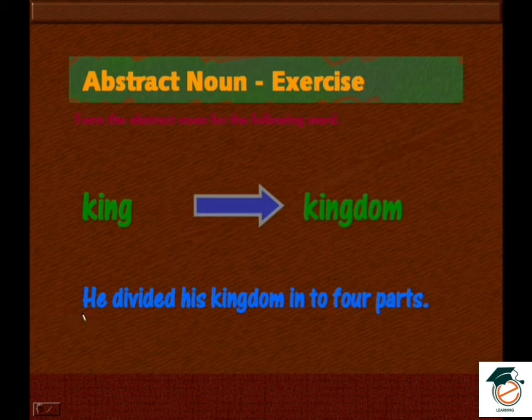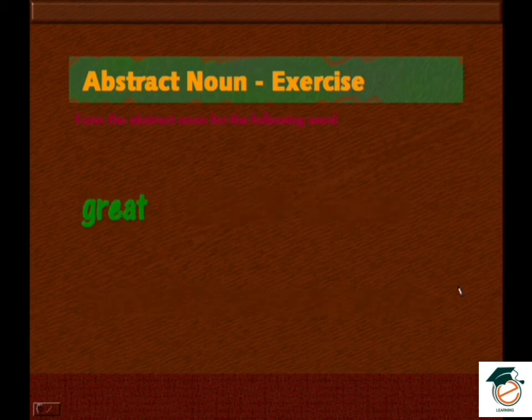So maybe some king divided his kingdom into 4 parts, to make it a proper ruling. Kingdom is an area, we can understand logically. It's the area where he rules. King, kingdom. Kingdom is an abstract noun.